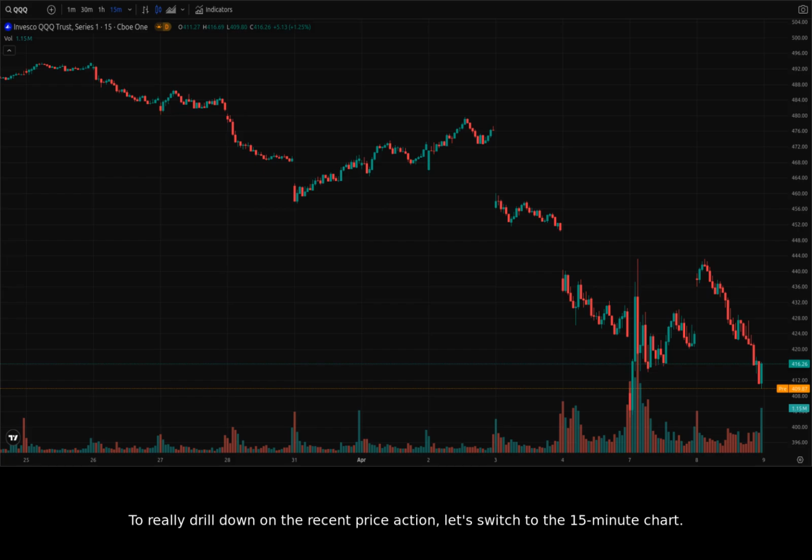To really drill down on the recent price action, let's switch to the 15-minute chart. This time frame gives us a very close view of intraday volatility and potential short-term trading opportunities. We can see strong pushes both up and down, suggesting a market struggling to find direction. It seems to be bouncing between 410 and 440, a wide trading range with a lot of whipsaw potential.